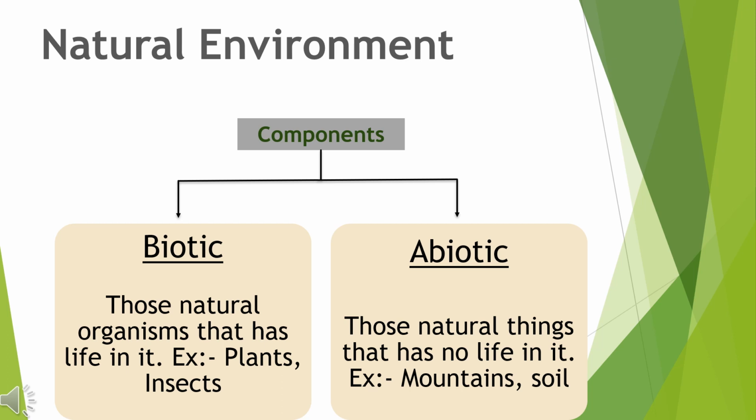Biotic means those natural organisms that have life in them, that is plants, insects, birds, animals, which can grow, etc. On the other side, abiotic means those natural things which have no life in them. Example: mountains, soil, water, air can be abiotic components.